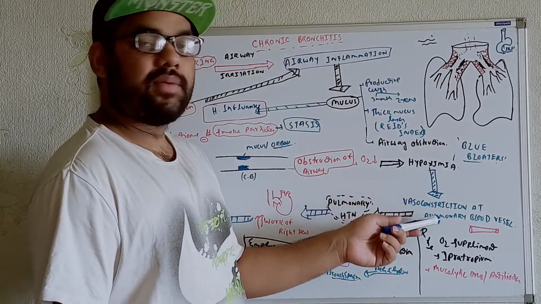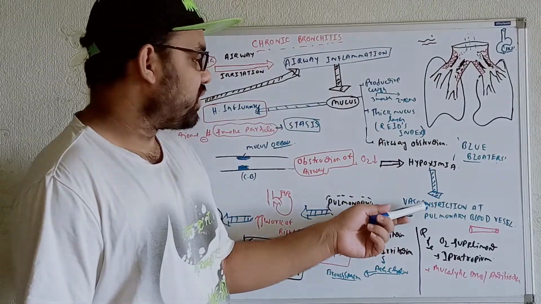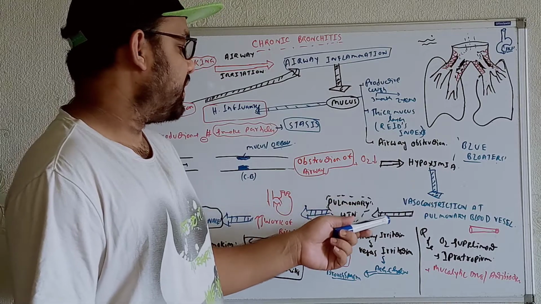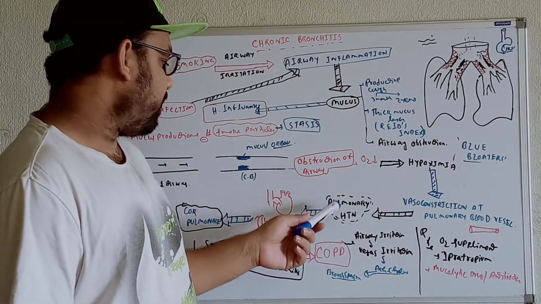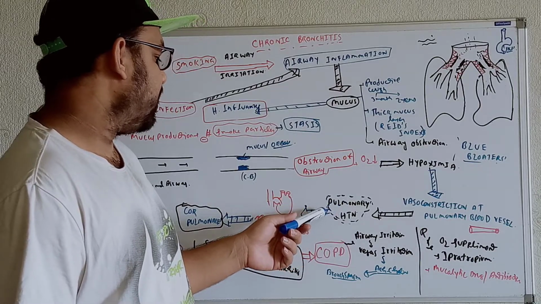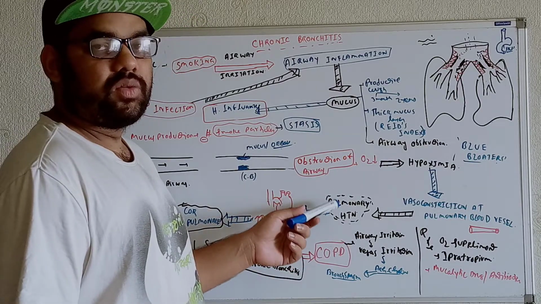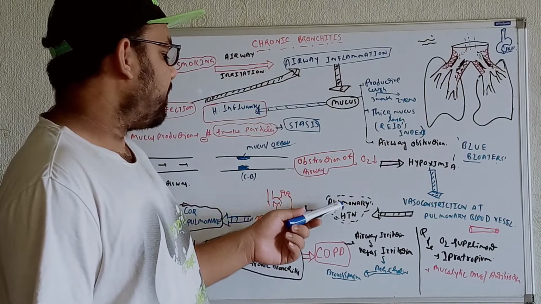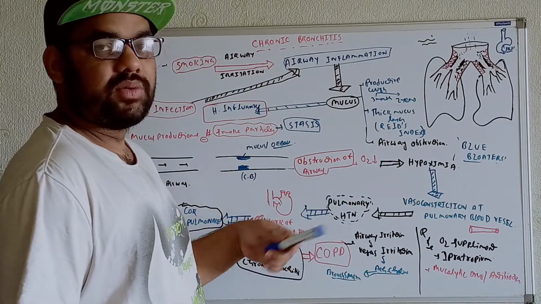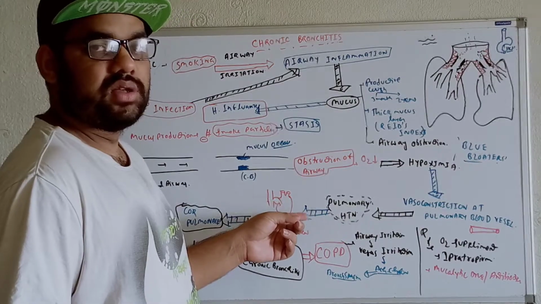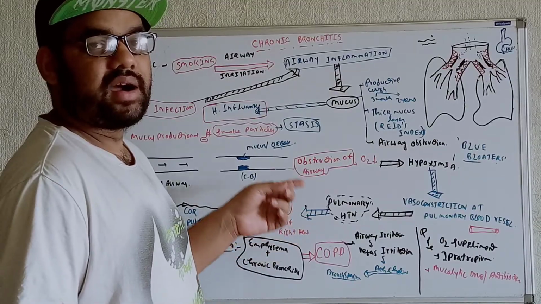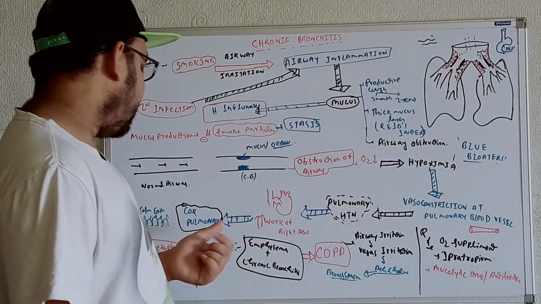Whenever we get hypoxemia, just to maintain these things, we will get vasoconstriction at the pulmonary blood vessels level. That will lead to the formation of pulmonary hypertension. For the development of pulmonary hypertension, we will see the work of the right heart increase. Sometimes the pulmonary hypertension is so severe that the right side of the heart is not able to maintain the situation. For that, we can get right side heart failure, and that is known as cor pulmonale.